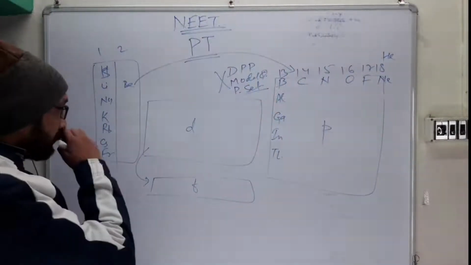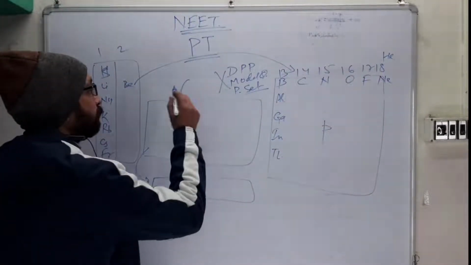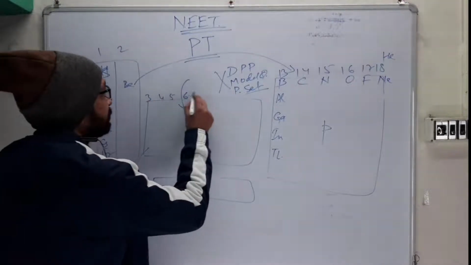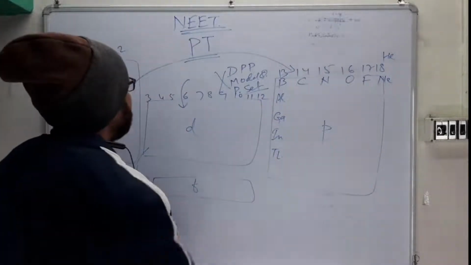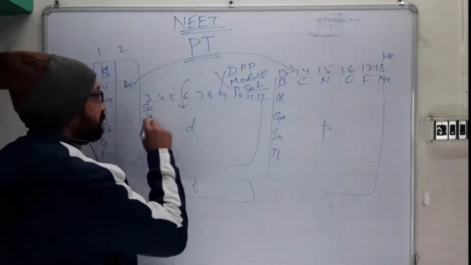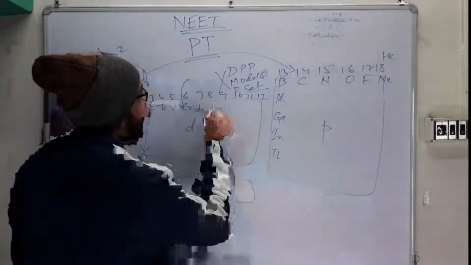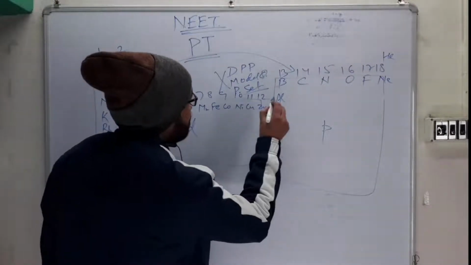Correct. Once you have completed the P block, now you come to the D block. In the D block, this will be the third group, fourth, fifth, sixth, seventh, eighth, ninth, 10th, 11th, 12th. These are the groups. In that, scandium will be there first, then titanium, vanadium, chromium, manganese, iron, cobalt, nickel, copper, and then zinc, right?